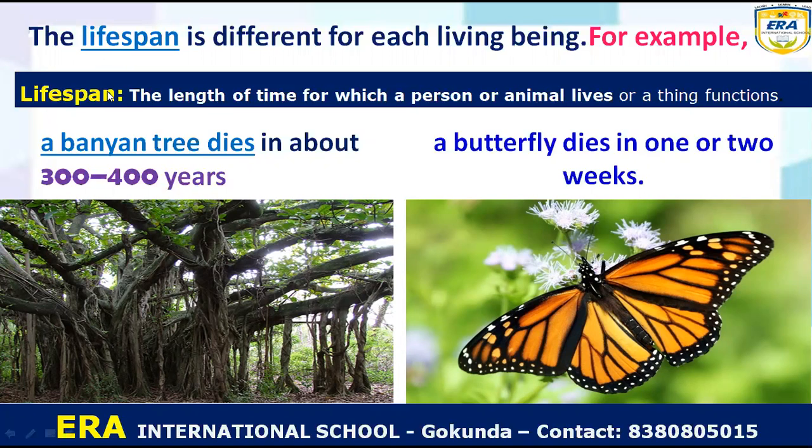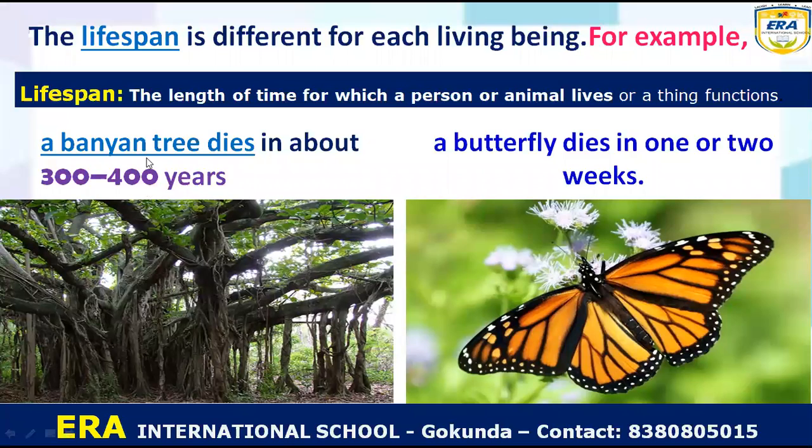What is lifespan? Learn the definition of lifespan: the length of time for which a person or animal lives or a thing functions. So it is called lifespan. The lifespan of a banyan tree is about 300 to 400 years.